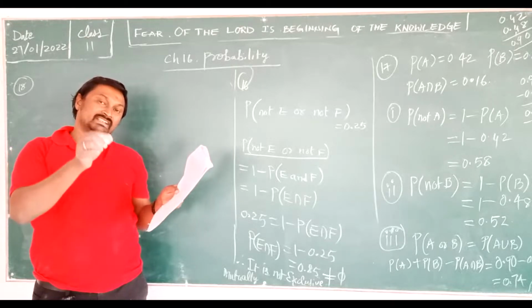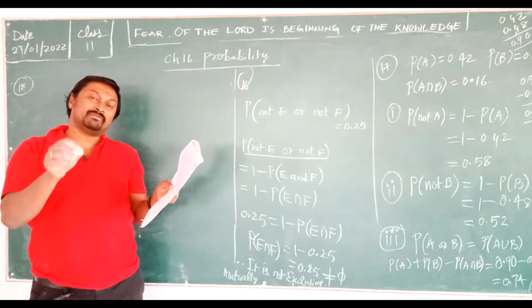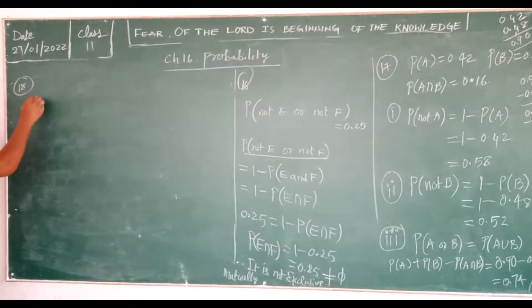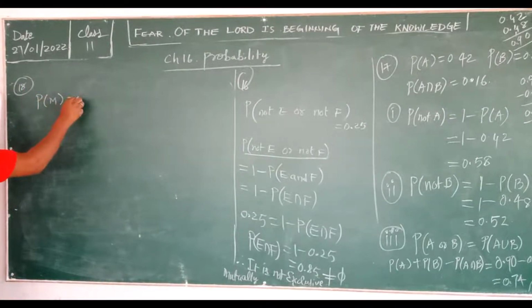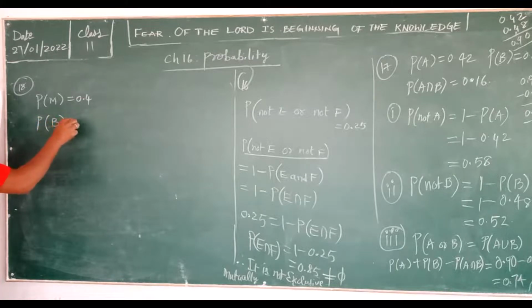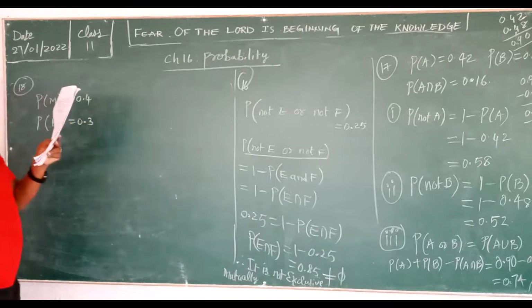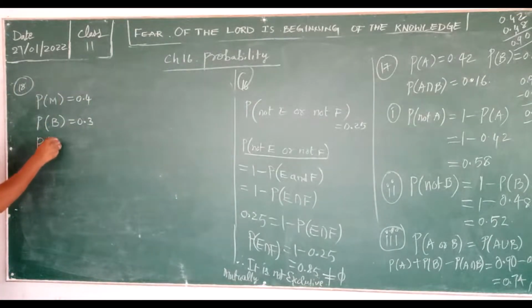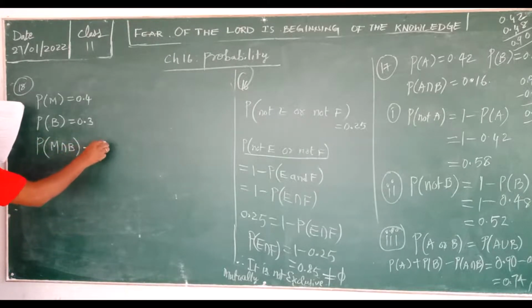If written in decimal form, the probability of mathematics is 0.4. 30% study biology, so the probability of B is 0.3. 10% study both, so the probability of M intersection B is 0.1.